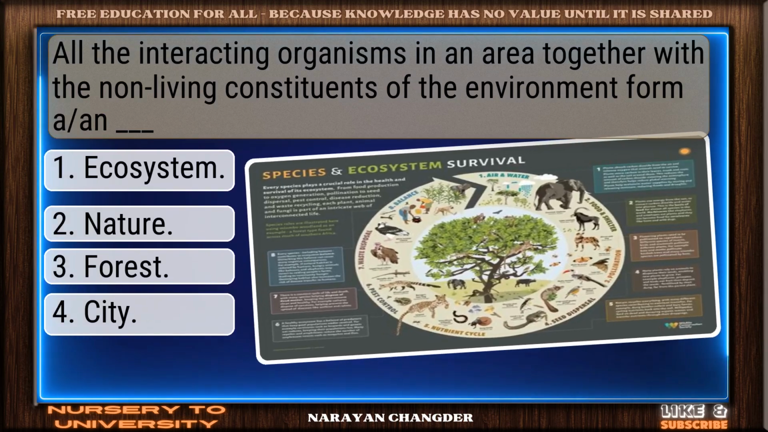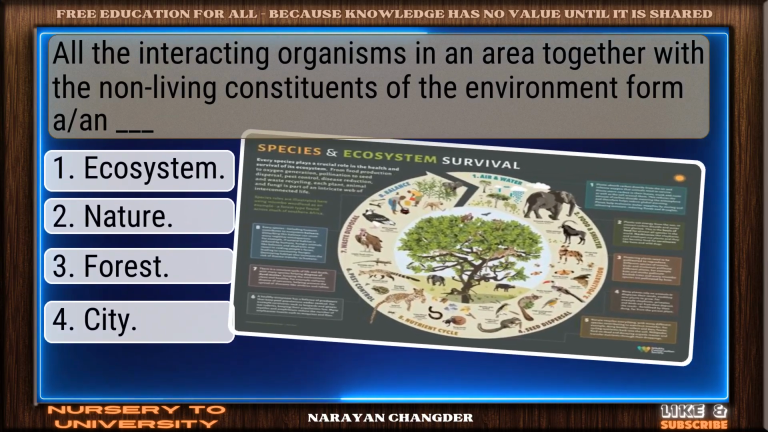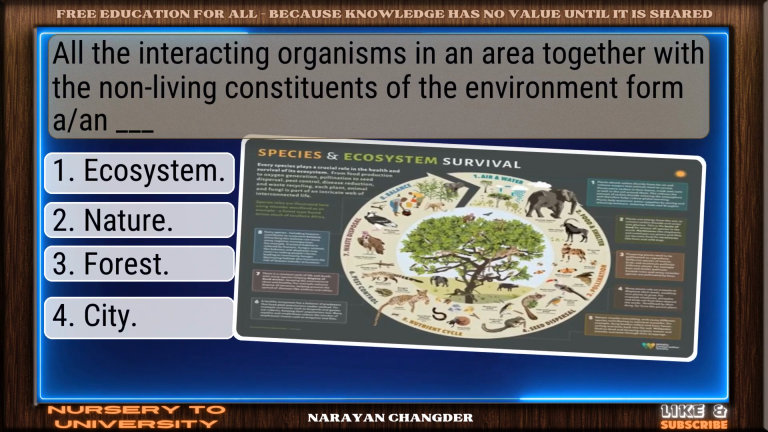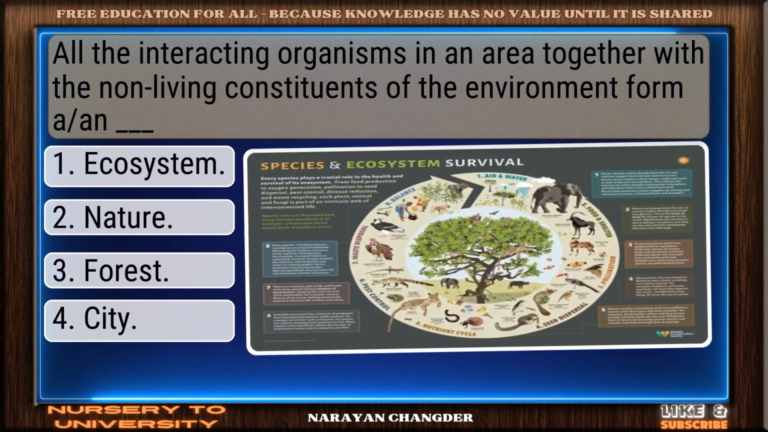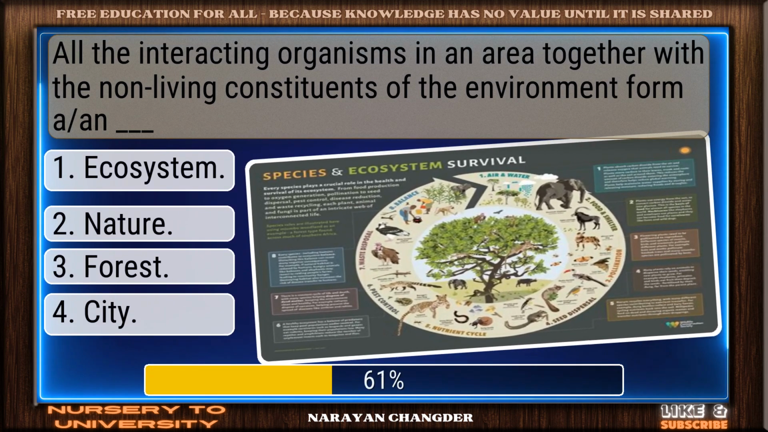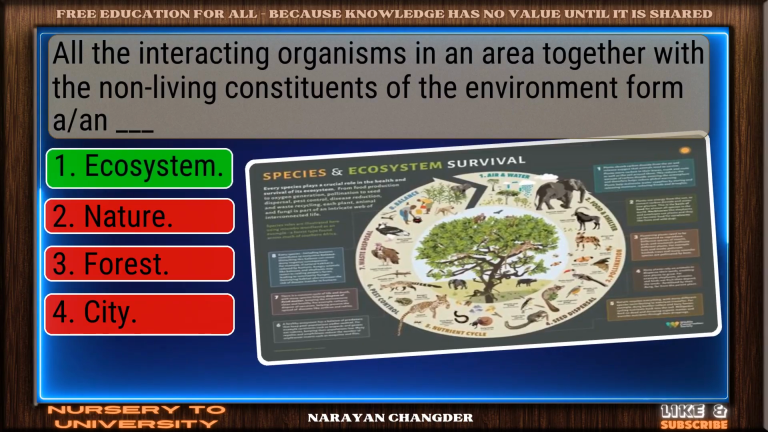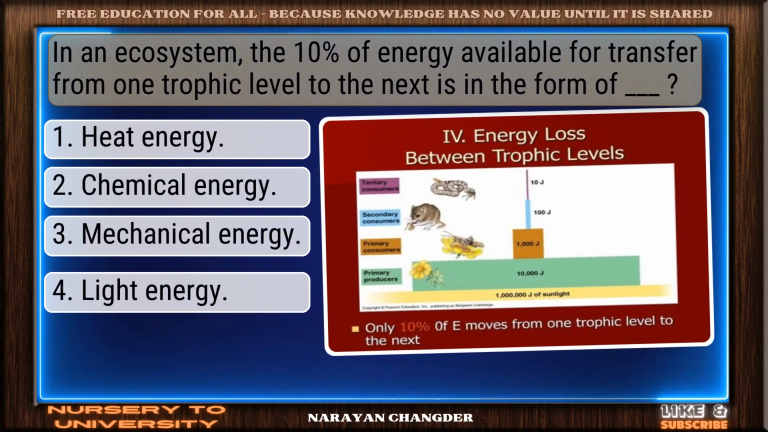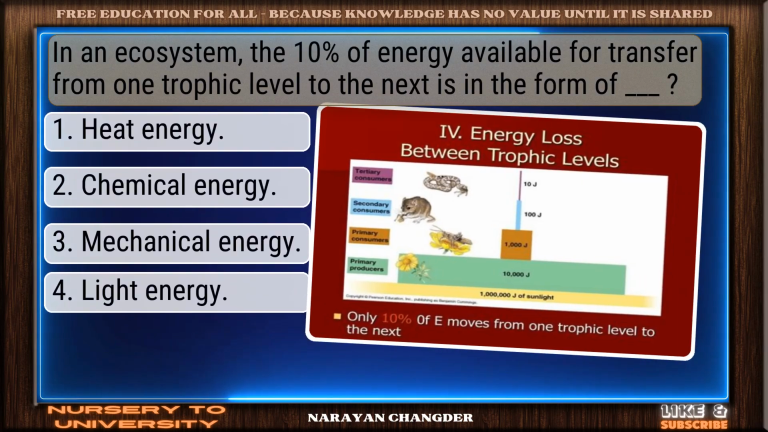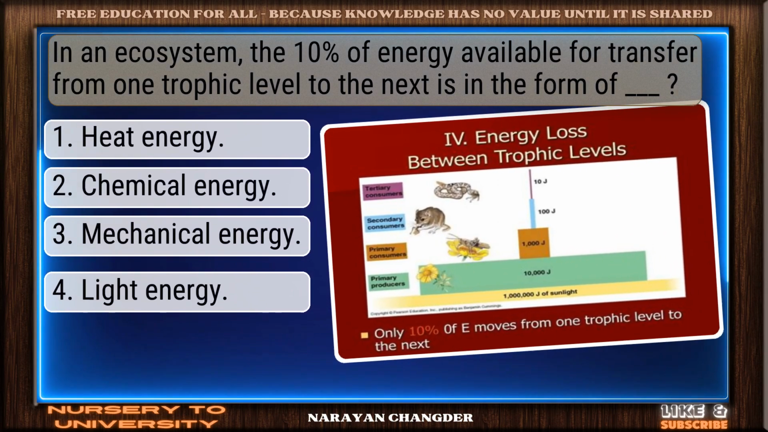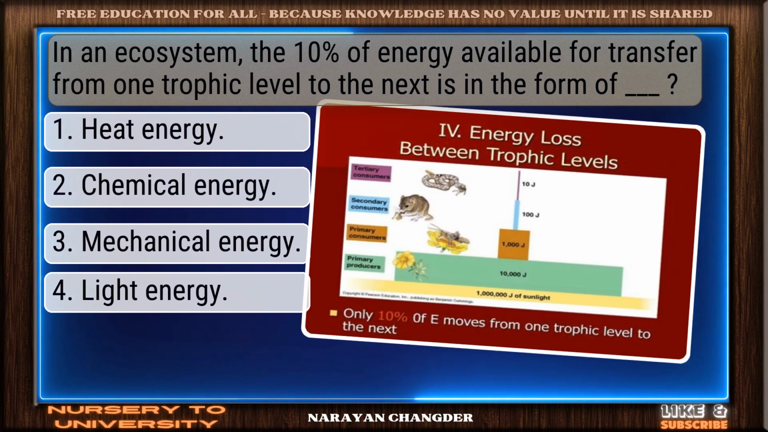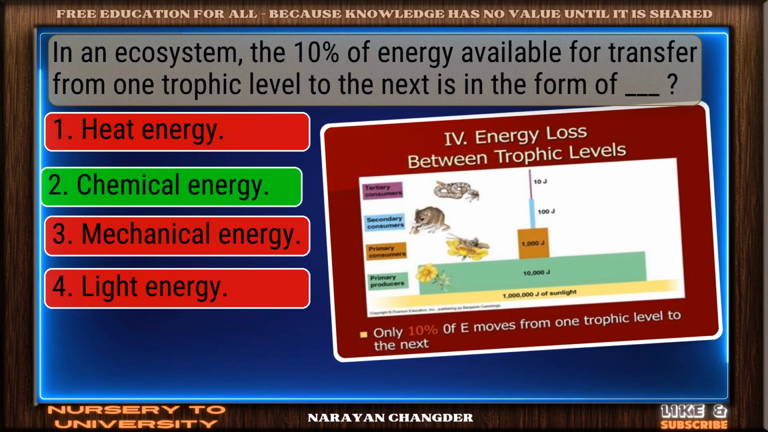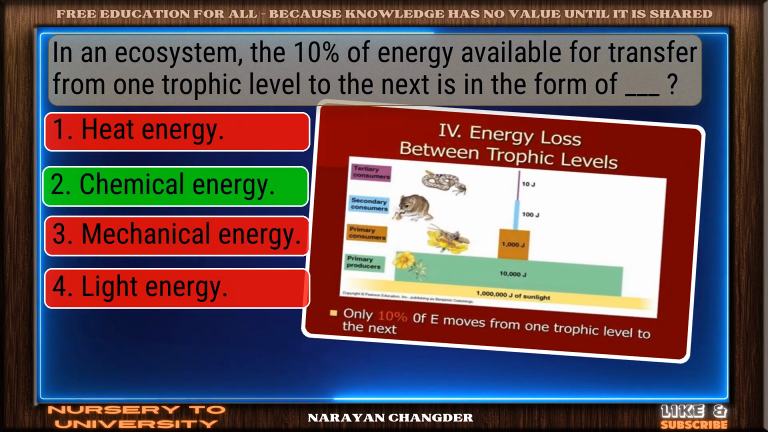All the interacting organisms in an area together with the non-living constituents of the environment form an ecosystem. Bravo. Ecosystem is the answer. In an ecosystem, the 10% of energy available for transfer from one trophic level to the next is in the form of? Sharp thinking. Chemical energy is right.